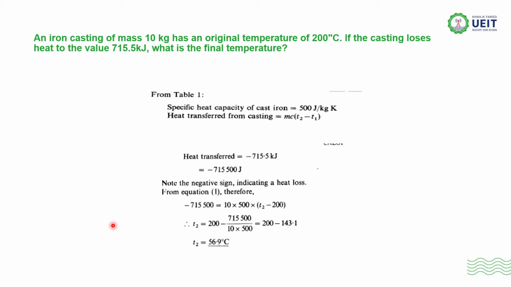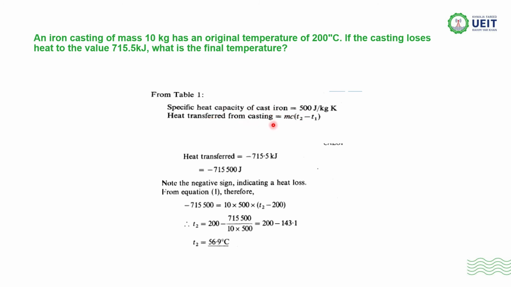Now the next question. An iron casting of mass 10 kg has the original temperature T1 of 200 degrees Celsius. The casting loses heat, and that is important, during the process heat has been lost. So whatever the value is, it would be taken as negative, heat is being lost, that is 715 kilojoules. What is the final temperature? Here we are asked to calculate T2. The specific heat capacity of cast iron from the table is 500.